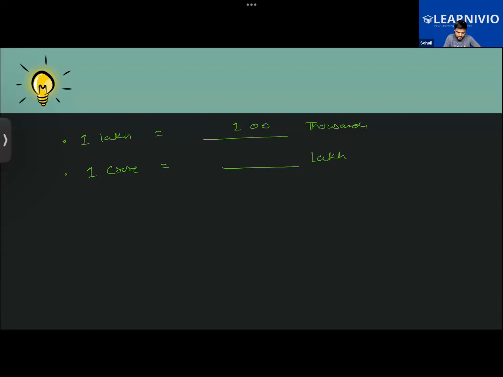100 million. 1 crore equals how many lakhs? 100 lakhs, no? Yeah, 100 lakhs equals 1 crore. Also, if I were to ask you in terms of thousands, how many thousands are there in 1 crore?